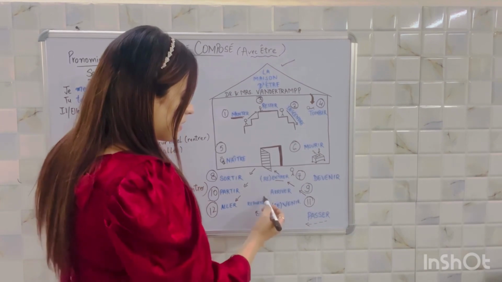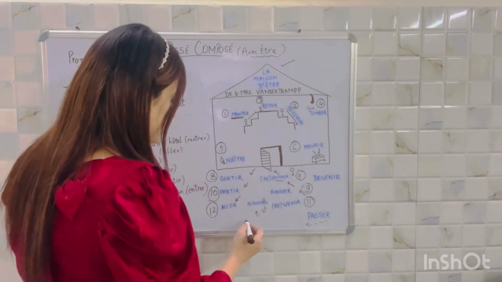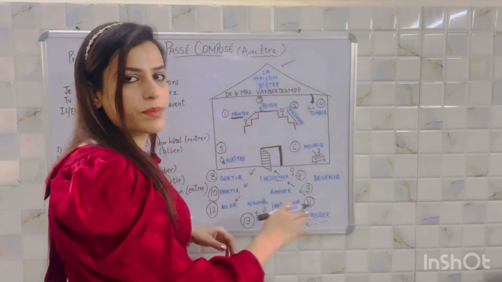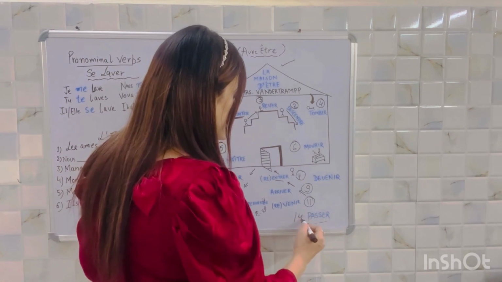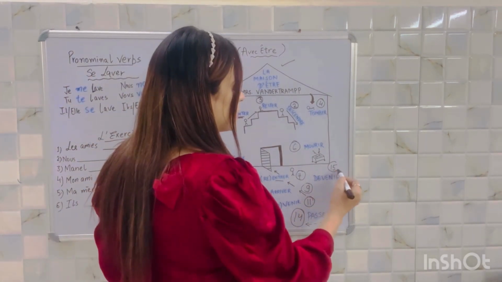In between, there is retourner, to return. This is also a moving verb. There is no opposite of retourner. Passer, to pass by, also a moving verb. 15th, devenir. This you need to learn.